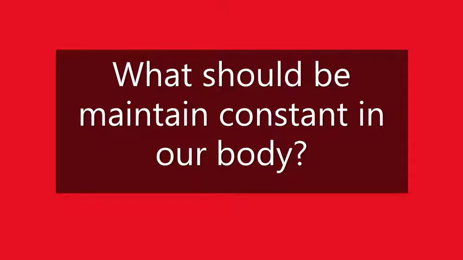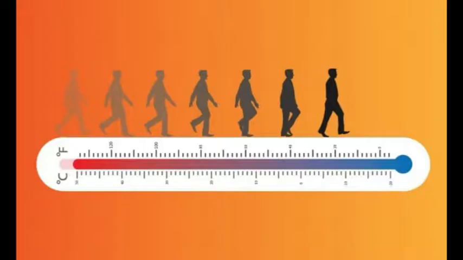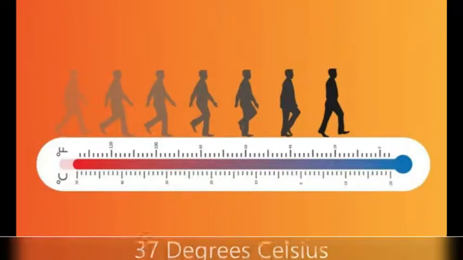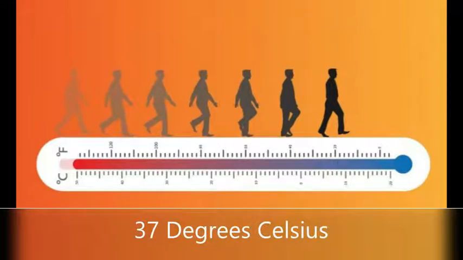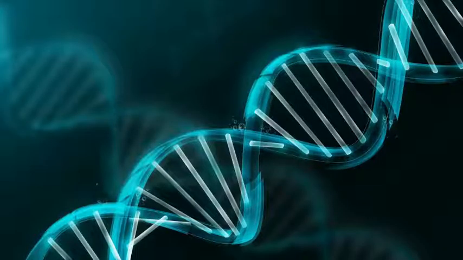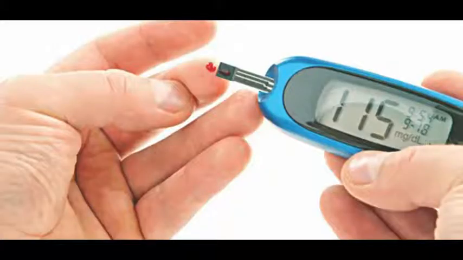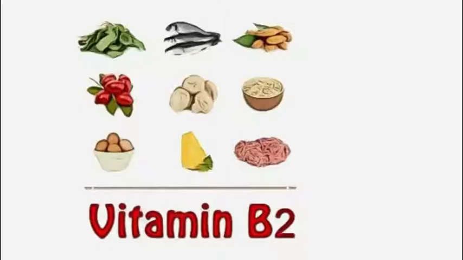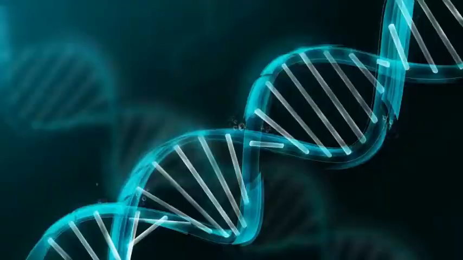So what kind of things need to be kept constant in the body? Well, it's very important to keep our temperature the same at around 37 degrees Celsius. You can find out more about this in the video on temperature regulation. You also need to keep the levels of sugar in the blood constant along with levels of ions and water. Your blood pressure needs to be carefully monitored along with the amounts of waste in the blood such as carbon dioxide and urea.